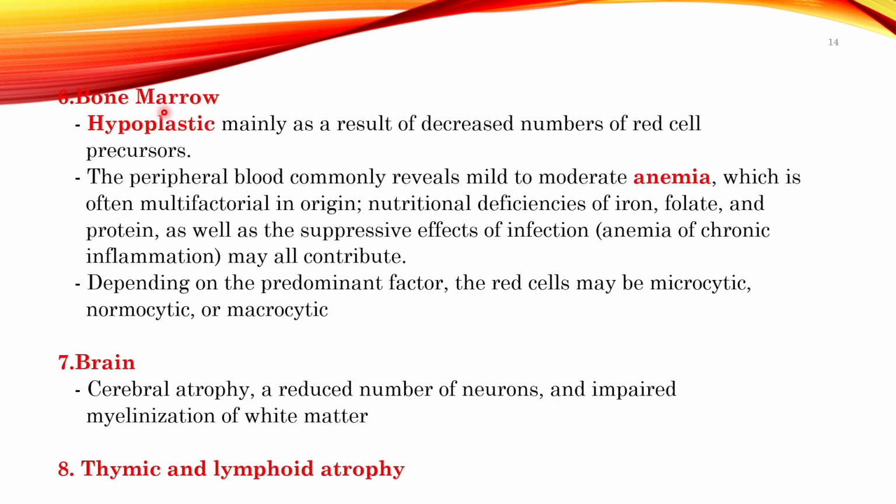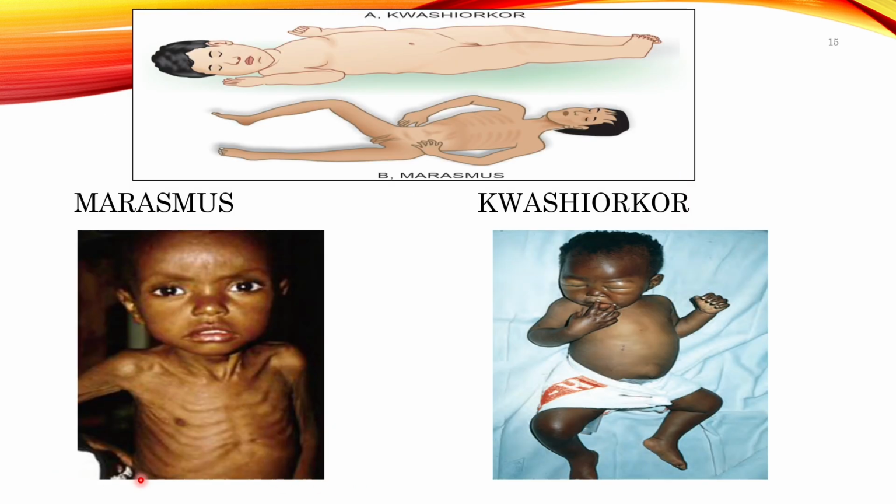If we take a bone marrow aspiration, then the patient is having hypoplastic bone marrow, and the patient will have anemia. Particularly if nutritional deficiency of iron is there, then the patient will have a microcytic hypochromic anemia. And if the patient lost B12 and folate, then the patient will have a macrocytic megaloblastic anemia. In the brain, there is cerebral atrophy, reduced number of neurons, and impaired myelination of white matter. So that is the brain pathology. Lymphoid atrophy and thymic atrophy are also seen.